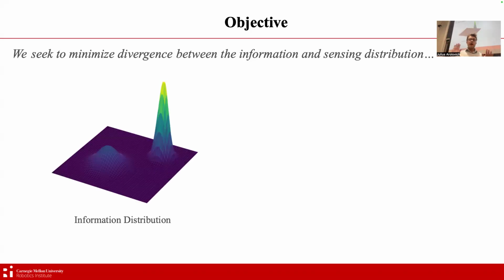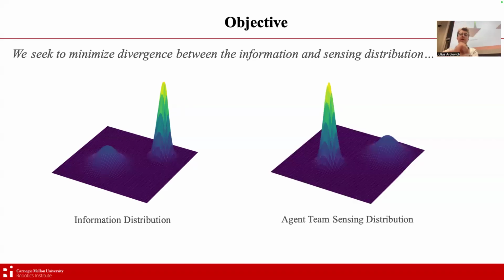And so if we take a pretty trivial example and we take a bimodal information distribution where we have two densities, both Gaussian and normalized overall, one is clearly much sharper and much more peaked, and one is more distributed with higher variance. And we take two agents and we distribute them to cover the information distribution like so.